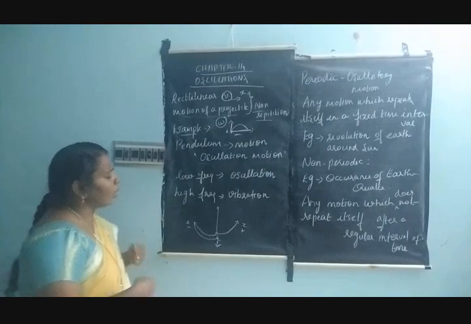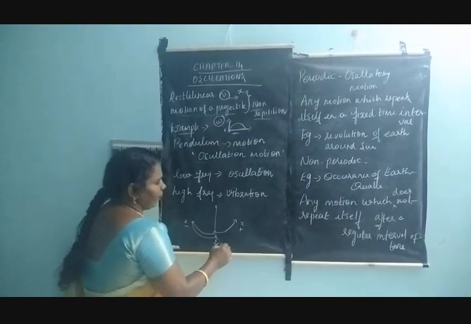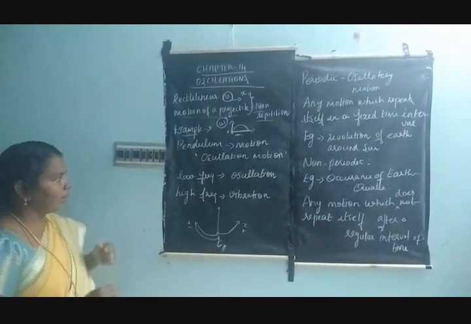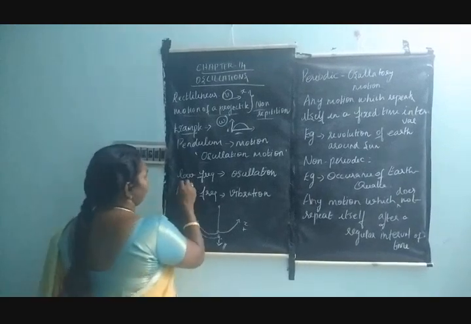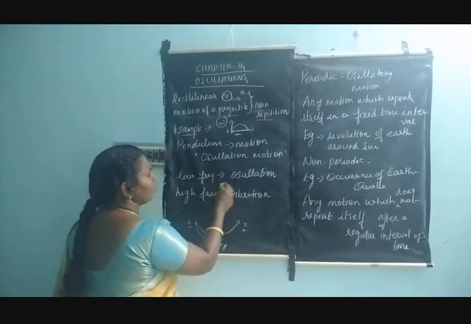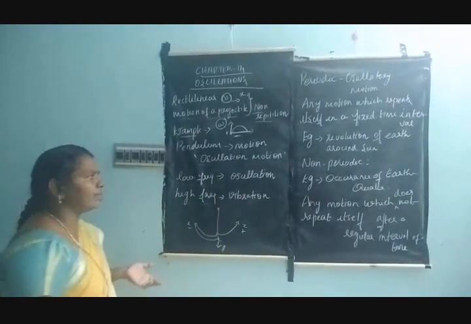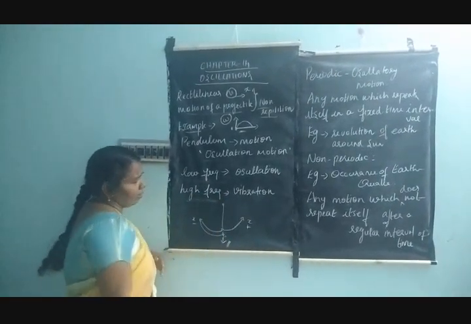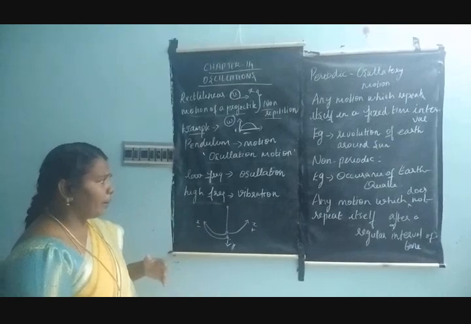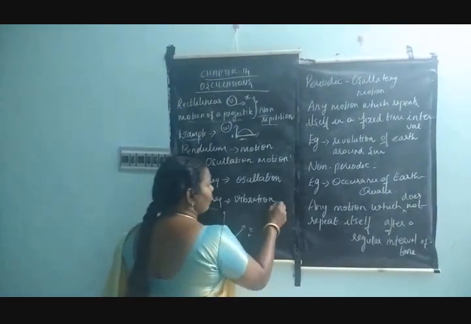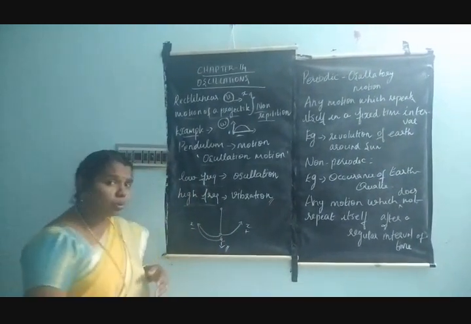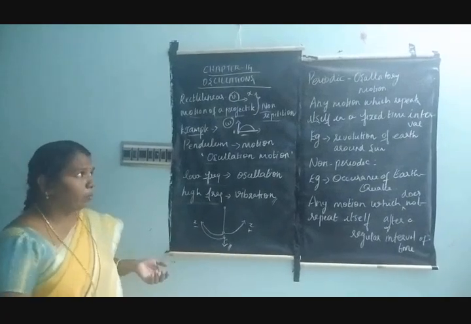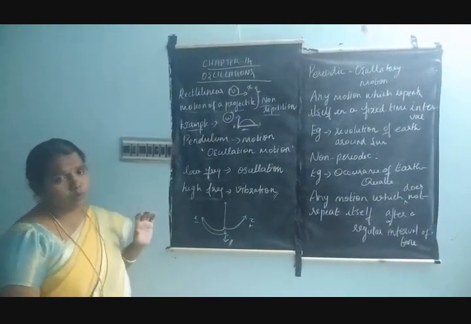Or you can say that it is called the equilibrium position. Can you understand, ma'am? Yes. So already I said, when it is at low frequency, you can say this is oscillatory motion. Similarly, when it is at high frequency, you can say these are vibration motions, and these vibration motions are used in industries and engineering purposes.